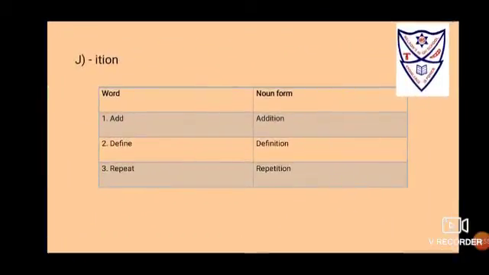How to use the suffix ition? If the word is add, after adding ition, it changes to addition. If the verb is define, remove e, put ition, that changes to definition. If the verb is repeat, just add ition, changes to repetition.